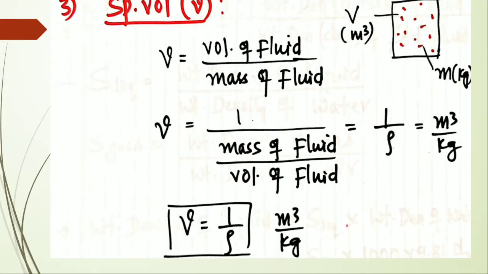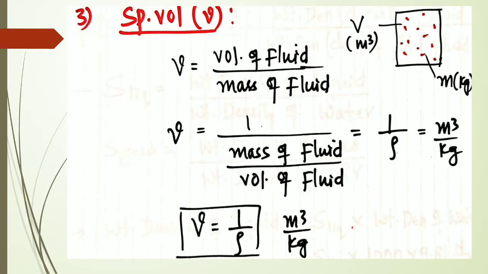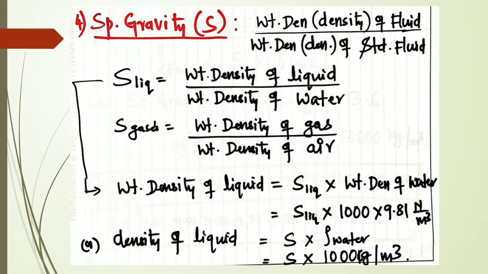Therefore small v is equal to 1 by rho, in meter cube per kg. So this is the definition of specific volume. Always it is the reciprocal of density.